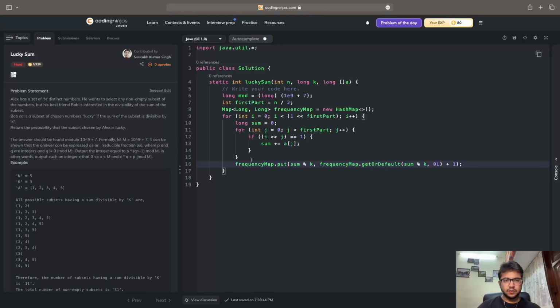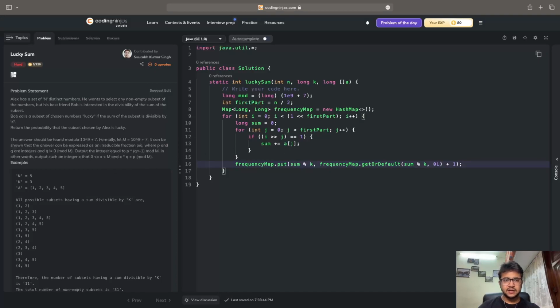Now inside this, I'm initializing a variable called sum equal to 0. After that, I'm writing one more loop which is running from 0 to first part minus 1. If the jth bit of i is actually set, then in that case I'm adding to the sum.